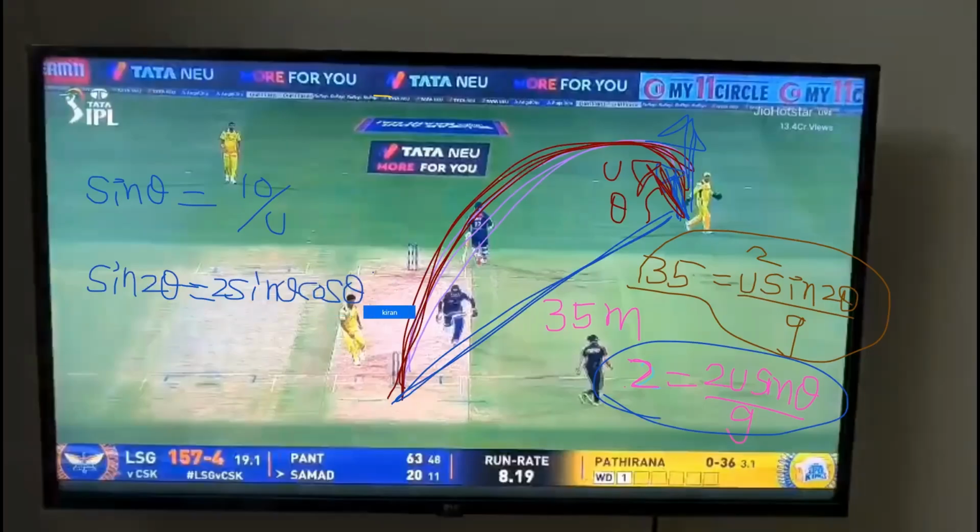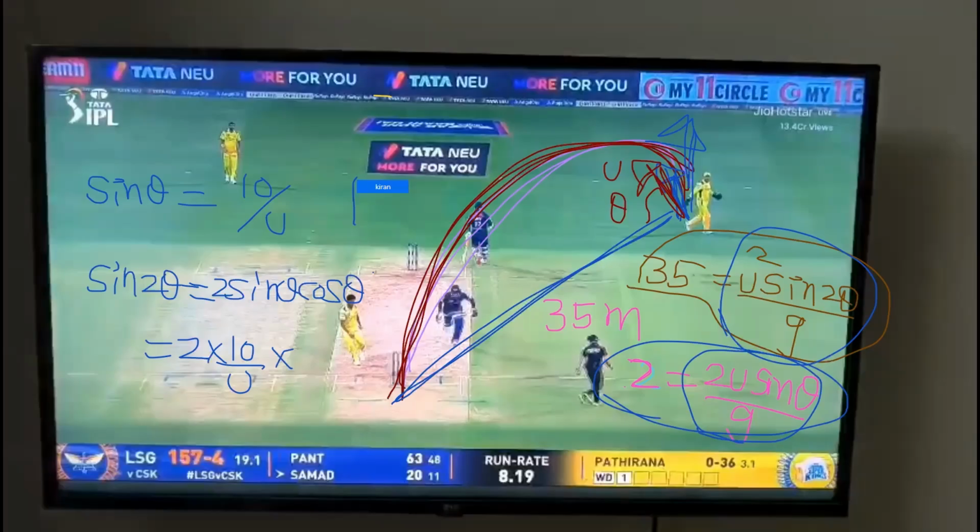If I divide, what is the issue? Generally, I can divide, but if I divide, u will be left and theta also will be left. Solving will take a little bit of time. Still, I think we can do it. Tell me, so how much is this? 2 sin theta is 10 by u. Cos theta you can substitute.